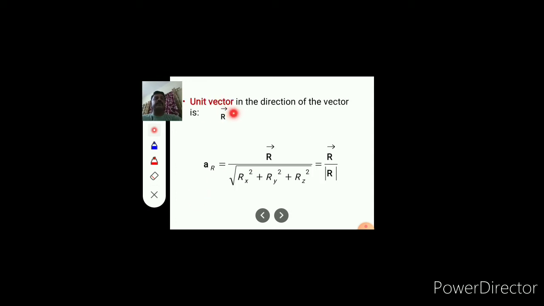Unit vector in the direction of R is a_R, equal to vector R upon its magnitude, that is, vector R over the square root of Rx squared plus Ry squared plus Rz squared. So we say that the unit vector a_R is nothing but vector R upon mod R, that is, the magnitude of R. In this way we can express the vector.